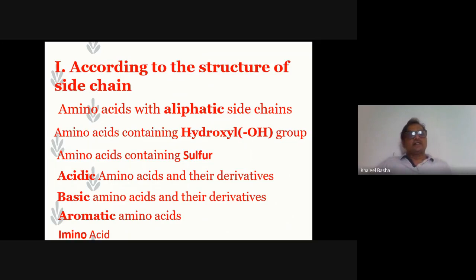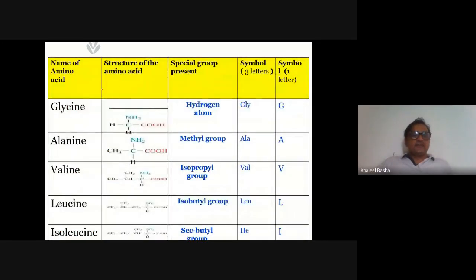Though these are the types of the amino acids based upon the structure of the side chain. So what the side chain carries, which group it carries, we can classify accordingly. One by one we can see the name of the amino acid and the structure of the amino acid. It has the side group.